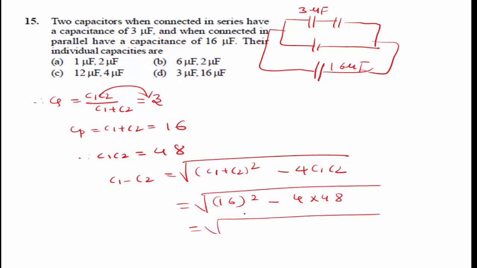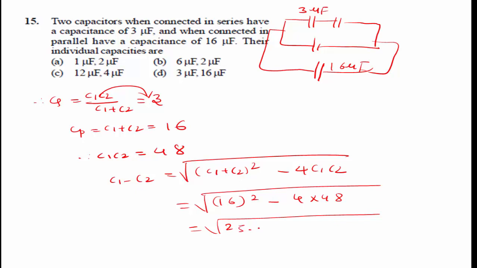That is root of 16 square. Here 16 into 16 value is 256.